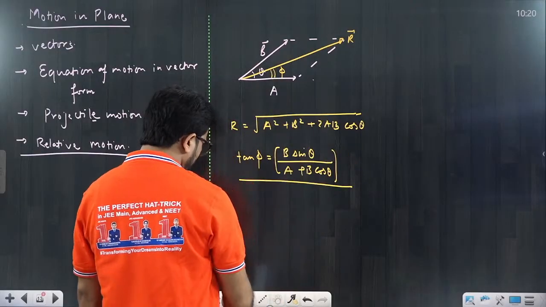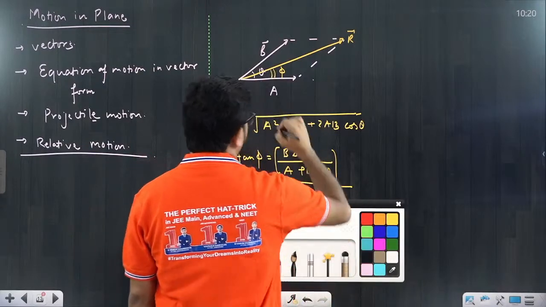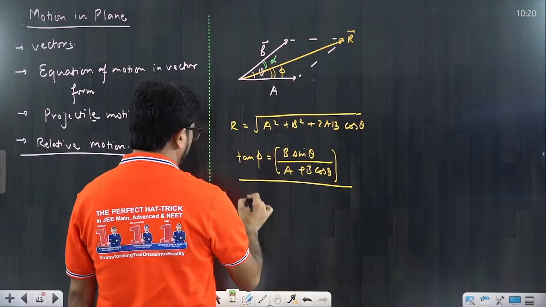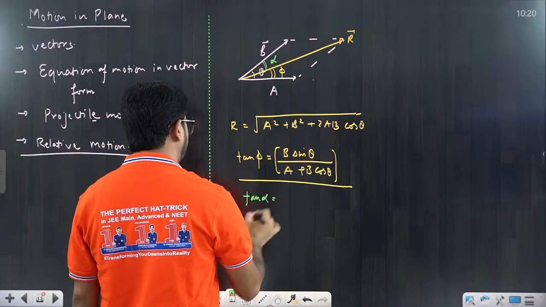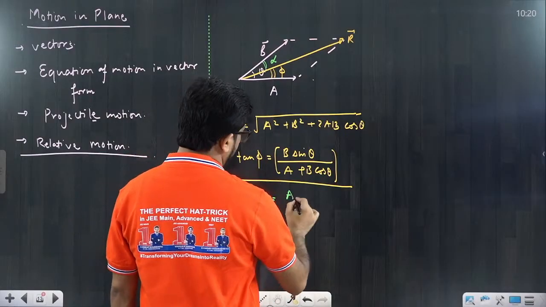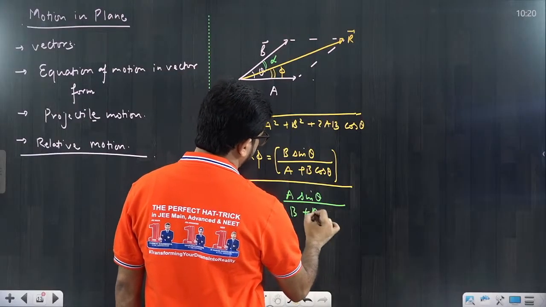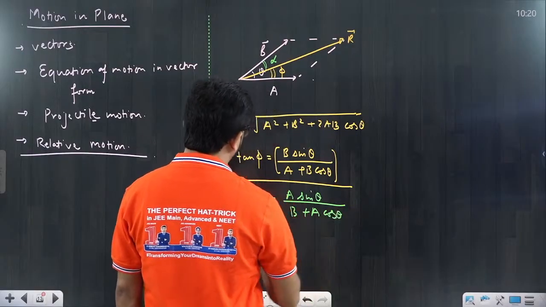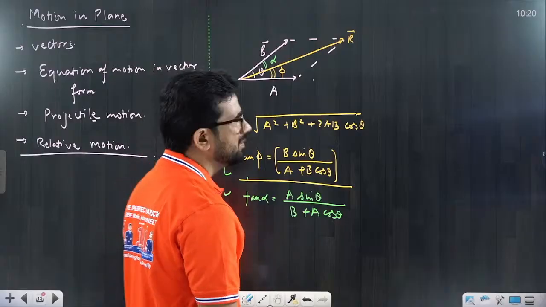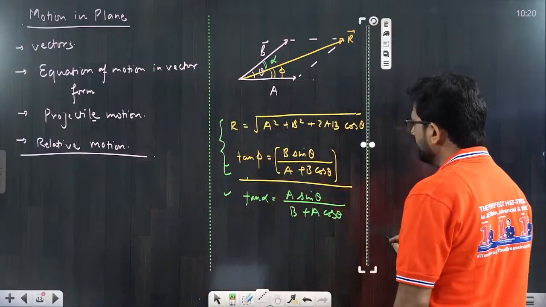Suppose you want to find this angle, I will call it alpha. Then tan alpha would be A sin theta divided by B plus A cos theta. This is a very basic thing that we can discuss generally, but we are focusing on the first two results that we are writing. Now some special cases are there, we can put them.